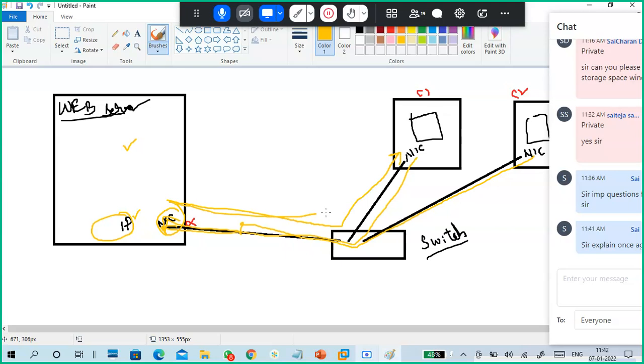So you receive the reply, right? So what is the physical component here for both incoming and outgoing? NIC card, NIC card only, right? Very good. Now the thing is, NIC is down. What will happen?